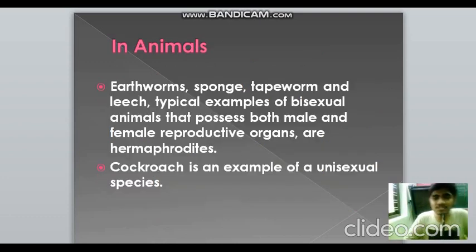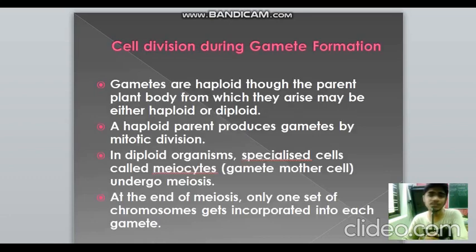Also in animals, we must know some organisms which are termed hermaphrodites, which possess both male and female organs in the same organism, like earthworm, sponge, tapeworm, and leech. All these organisms are hermaphrodites. But for unisexual species, a very good example is cockroach, and the vast majority of other animals are unisexual.